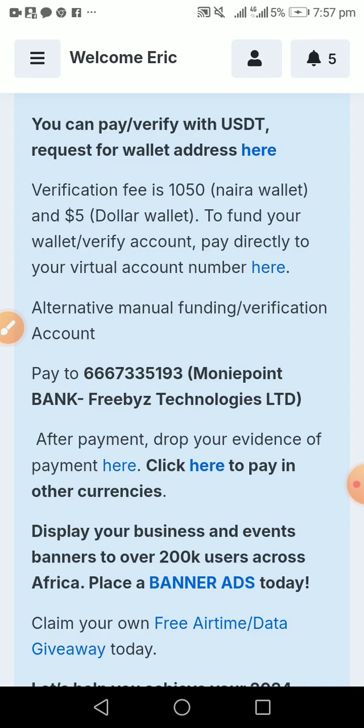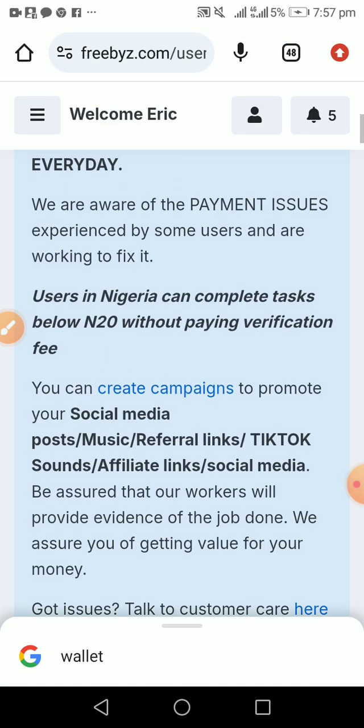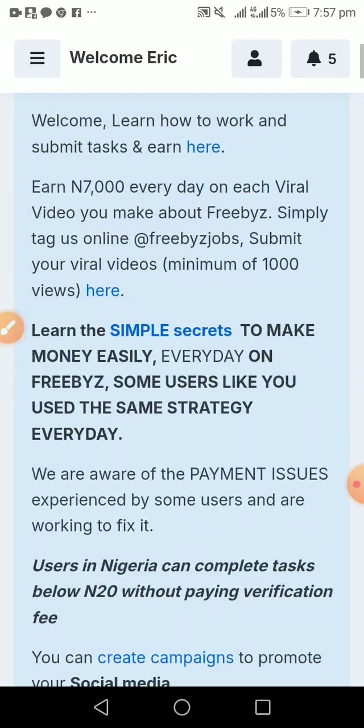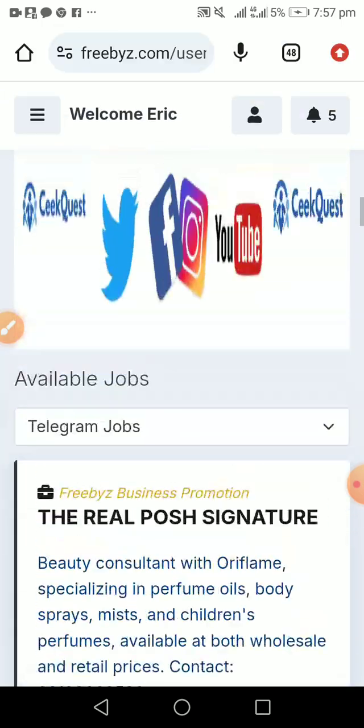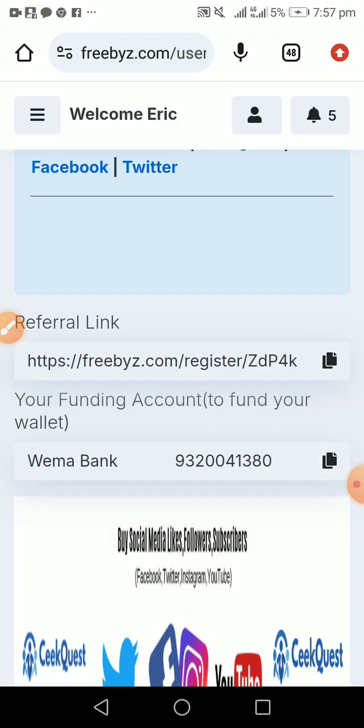Now before you start to earn on this platform, you have to verify your account. And how do you verify your account? They'll be giving you a bank account where you have to send money to fund your account.